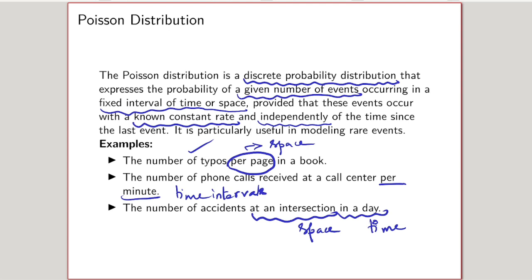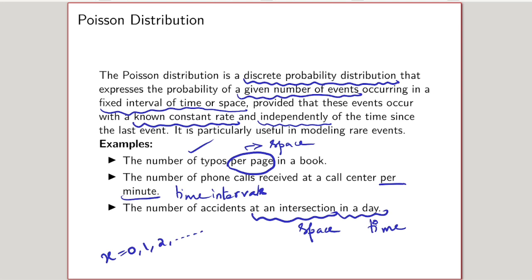So for this Poisson distribution, the x value cannot end at any finite value. For example, there may be no typos on that page, so 0 is possible. 1 typo may be there, 2 typos, 3 typos. Similarly, we cannot state an upper bound for the number of typos in that book.